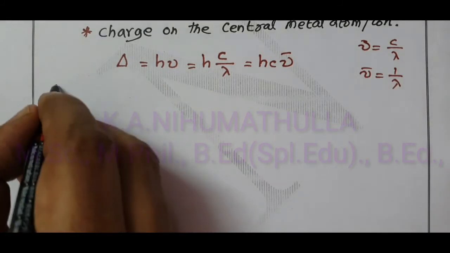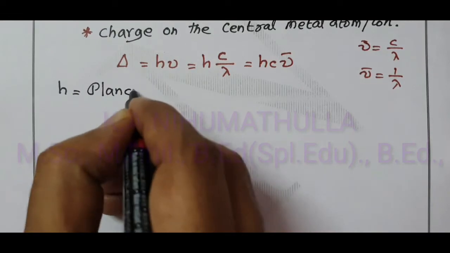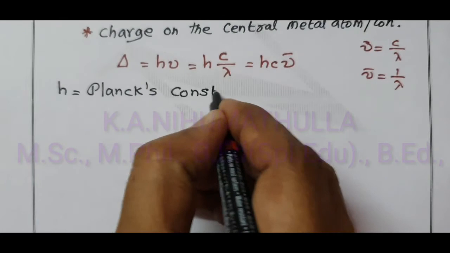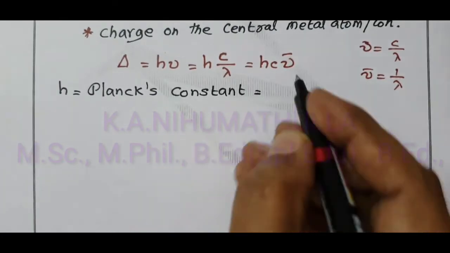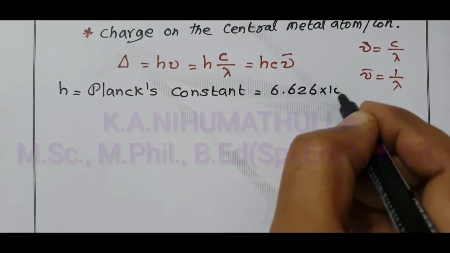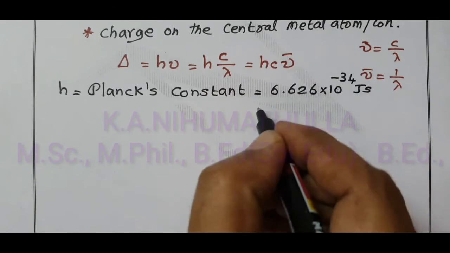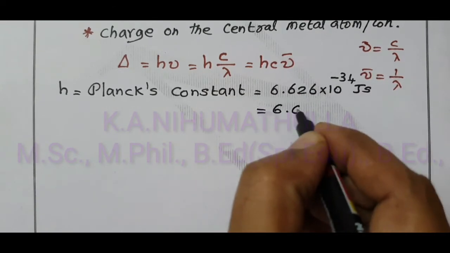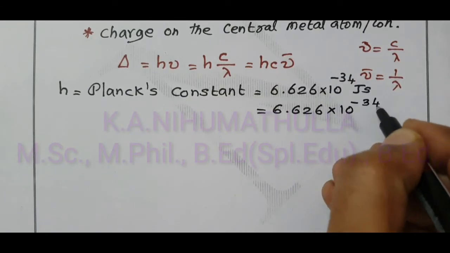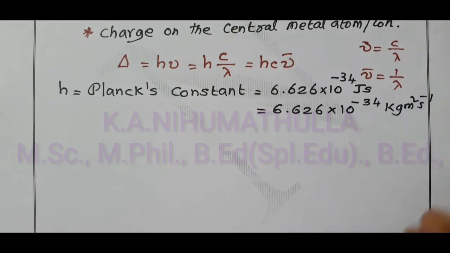What is h? h is the Planck constant. What is the value of the Planck constant? 6.626 into 10 power minus 34 joule second, or 6.626 into 10 power minus 34 kilogram meter square second power minus 1.